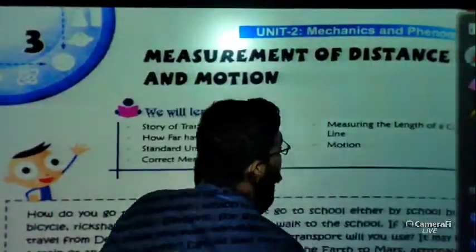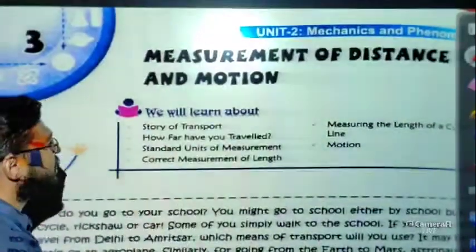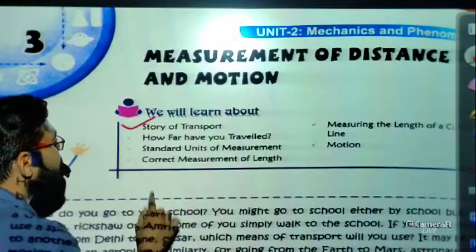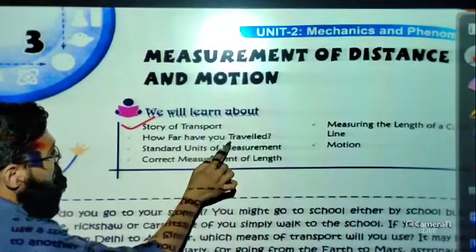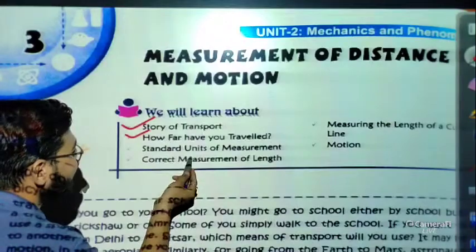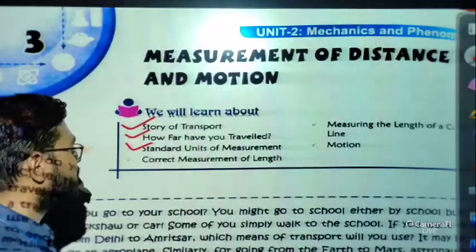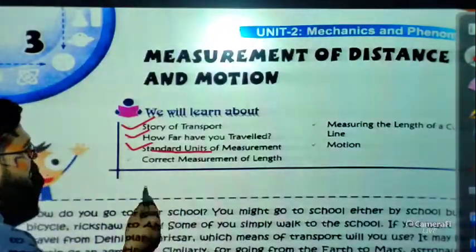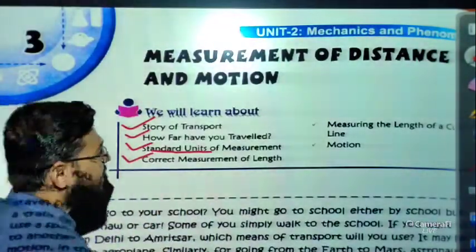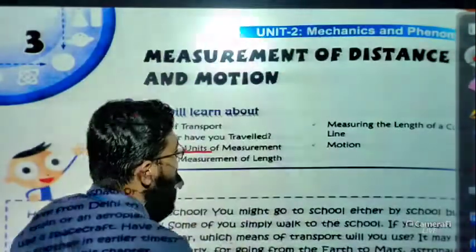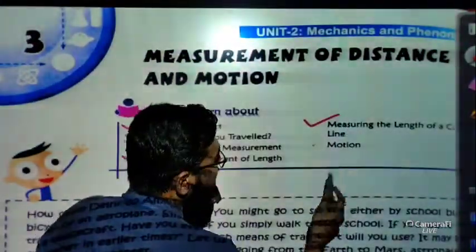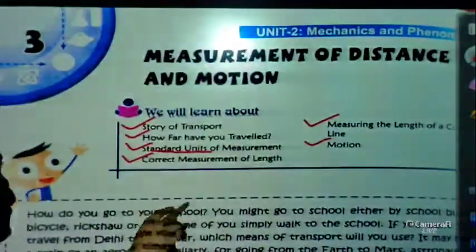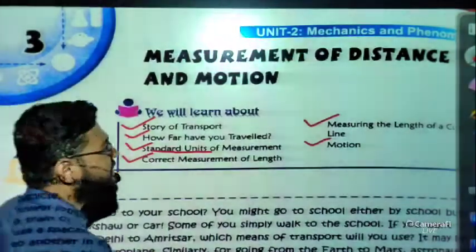But before starting the chapter, let me tell you what things we are going to discuss in this chapter. So basically in this chapter we will learn about the story of transport. How far have you traveled? Standard units of measurements, that means what are the units of measurements and what do you call standard units of measurement. Correct measurement of length, how do we get the correct measurement of length, measuring the length of a curved line, and motion. So all the things are there that we are going to discuss in this chapter.